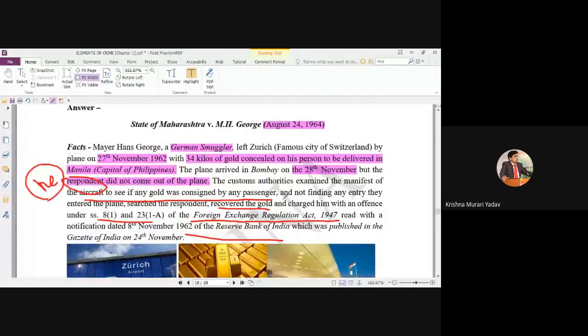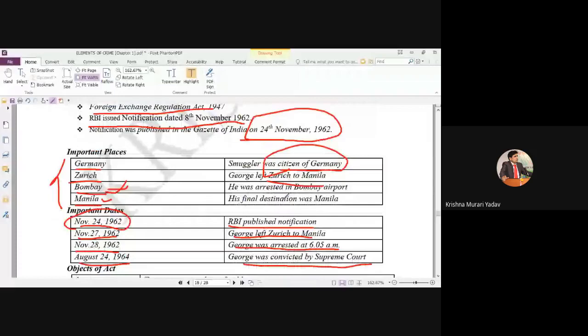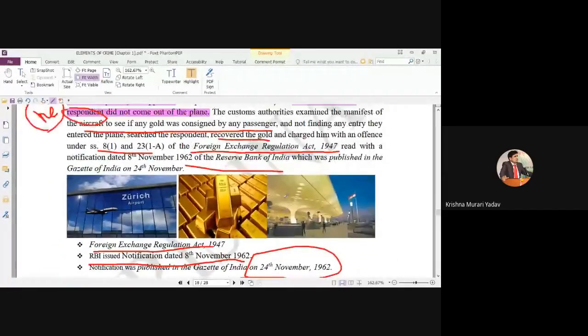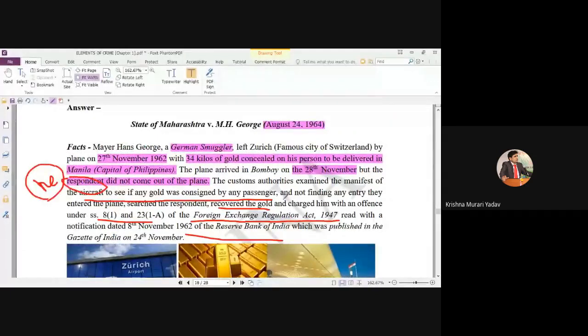Now I will start arguments on both the sides. I argued on behalf of the respondent, the state of Maharashtra. Everyone knows that lawyers live for arguments, and both sides' lawyers will give some arguments.